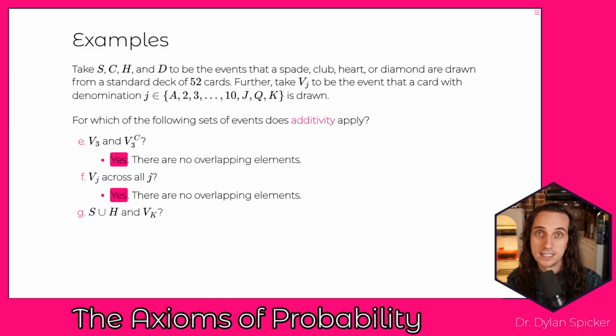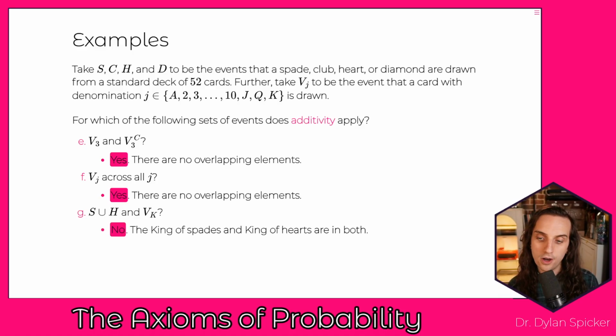But what if we take spades union hearts, and then take that with the kings? Is there anything that is going to be shared between our spades union hearts and our kings? Well, spades union hearts is either a spade or a heart, and kings is all of the kings. But of course, we have our king of spades and our king of hearts. And so there are overlapping elements, and additivity is not going to apply here.